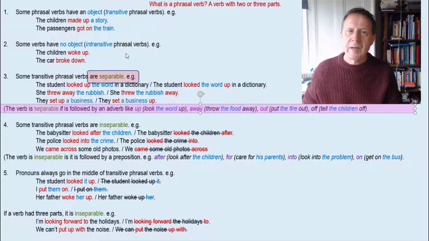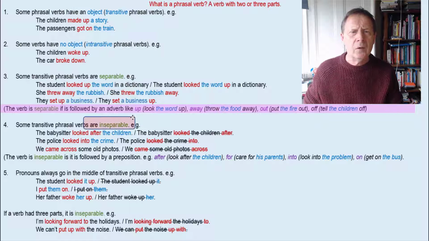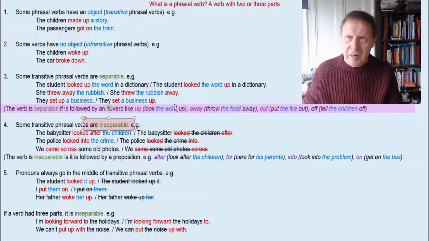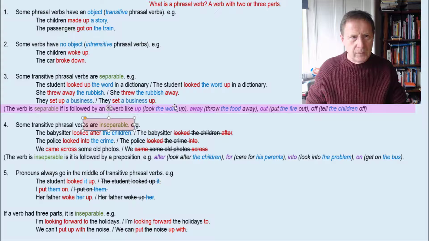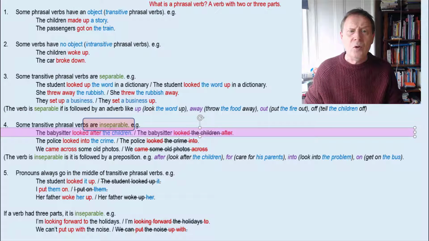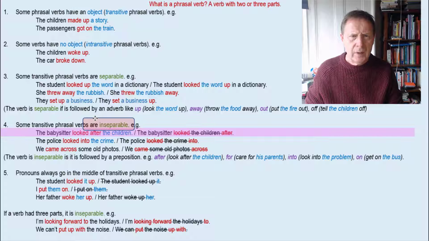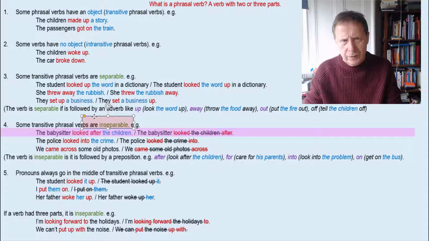So those are examples of phrasal verbs which are separable, and now we can look at examples which are inseparable. In other words, you can't divide them. You can't put something in the middle. So let's look at some examples. The babysitter looked after the children. Now in this case, we can't say the babysitter looked the children after.